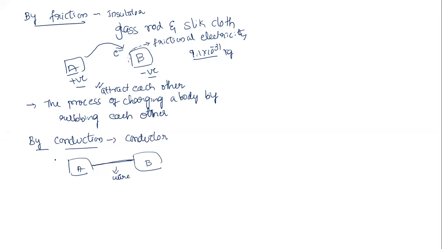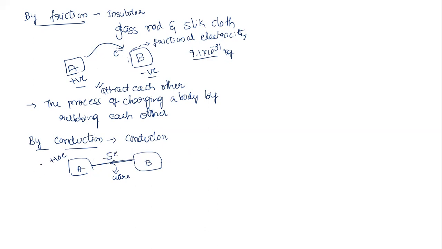Example: initially body A has a charge of plus 10e, so it is positively charged, and B was electrically neutral. Since I connect a wire, the electrons in B will start moving towards A, till both achieve the same charge. That means 5 electrons will get transferred.